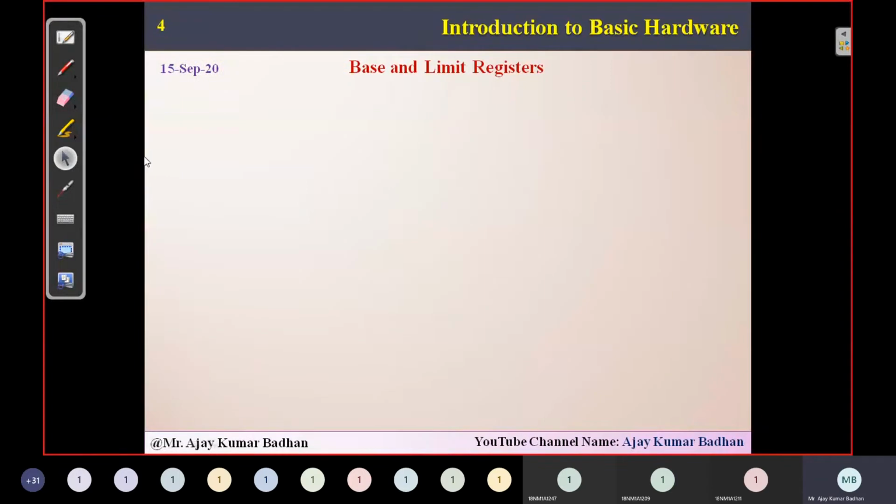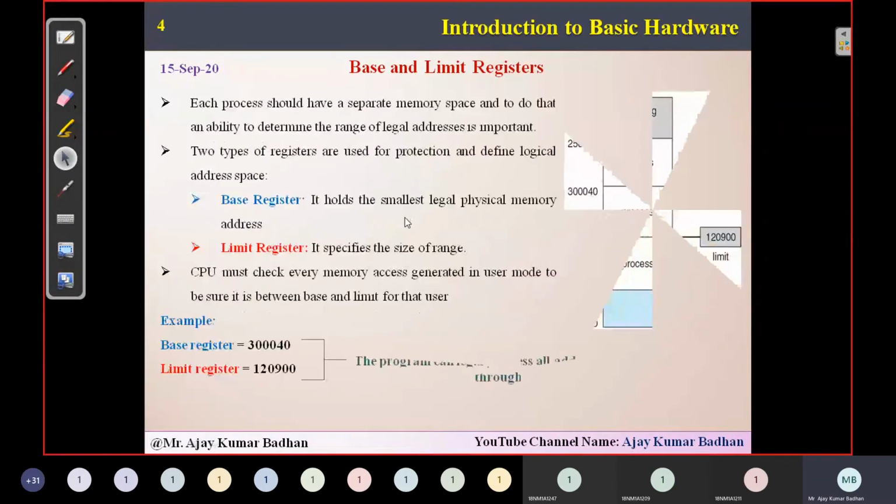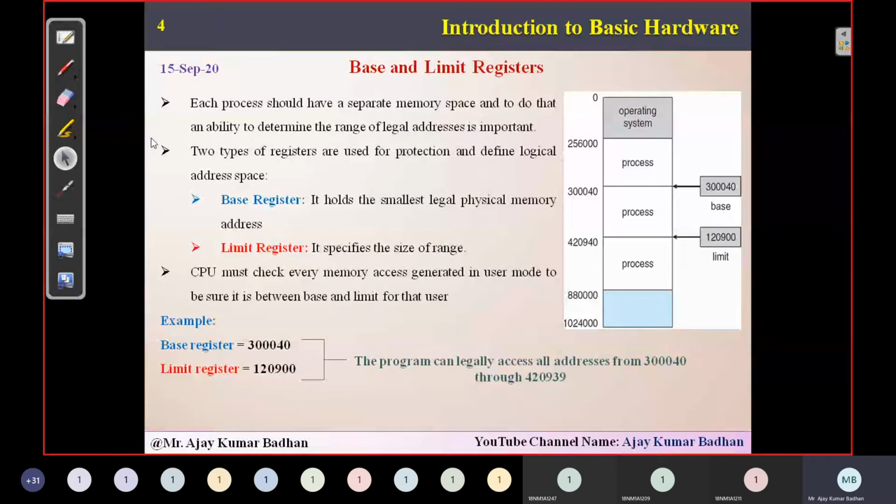So let's talk about how that protection works. Since I told you about the protection part, this is the diagram related to that. How the operating system provides that protection is through two different types of registers we are going to discuss here: base registers, and another which we call limit registers. Remember them carefully. So what do you mean by base register here? This is the one which represents the actual memory of your RAM.